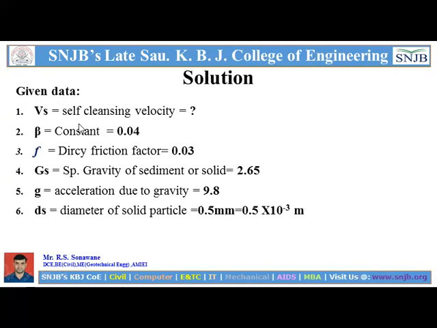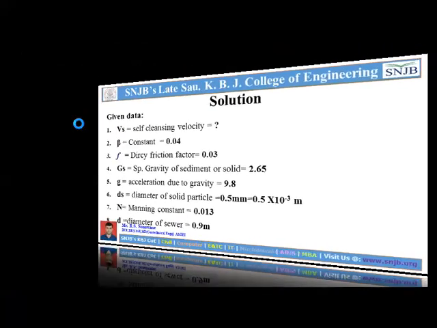And ds, the diameter of the solid particle, is already given as 0.5 mm, which should be converted into meters, that is 0.5 into 10 raised to minus 3 meter. And n is the Manning's constant, 0.013, and d is the diameter of the sewer, already given as 0.9 meter.